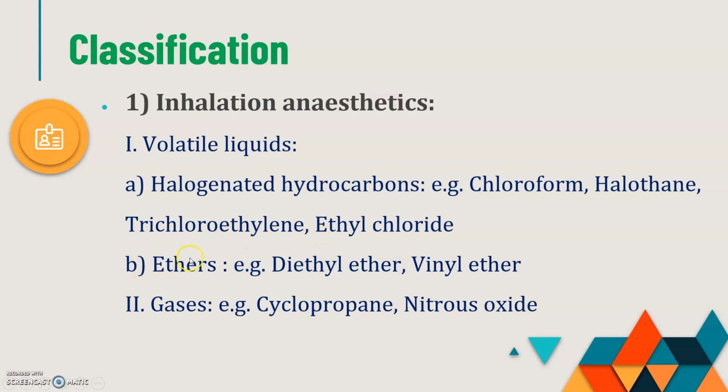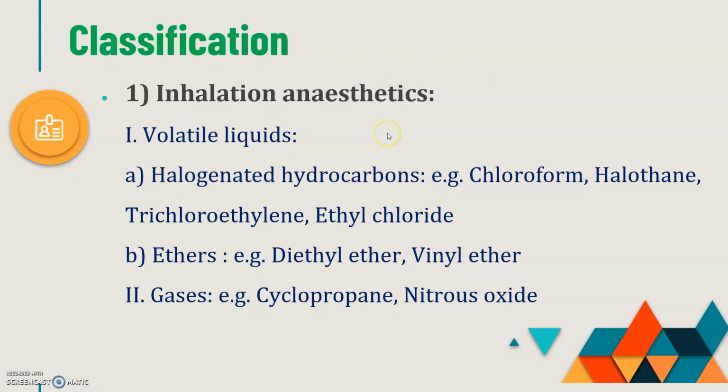Next class is ether. The examples are diethyl ether and vinyl ether. The second class in inhalational anesthetics is gaseous, and the examples are cyclopropane and nitrous oxide. So these are the 2 subclasses of the first classification, inhalational general anesthetics.